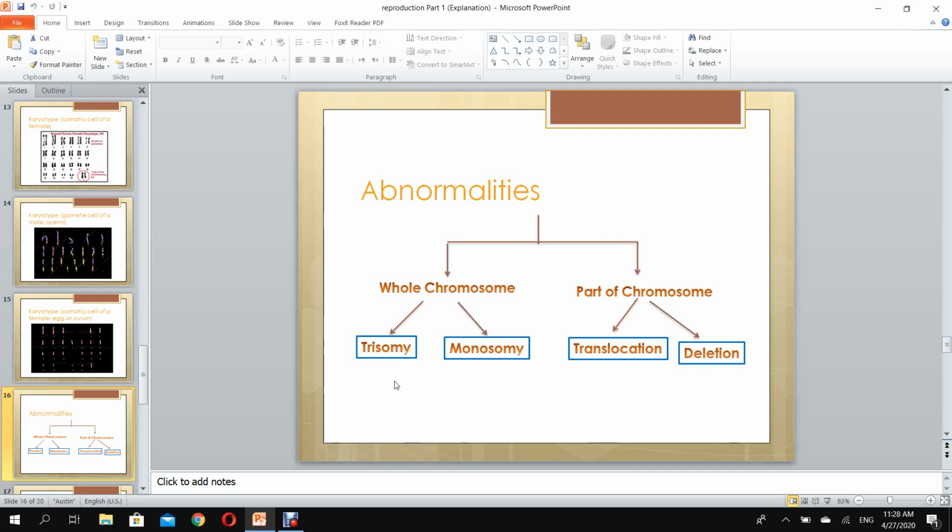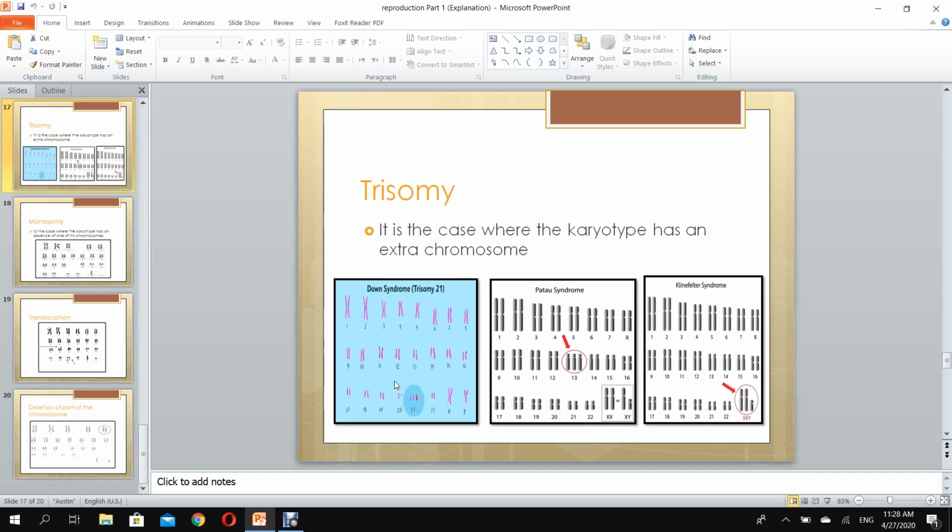If the case is trisomy, what do we have? What do we mean by trisomy? Tri means 3. So this is the case where the karyotype has an extra chromosome. So one of its chromosomes has an extra one. If I'm talking about a somatic cell, and this somatic cell is diploid, we have 2 copies of each chromosome. The chromosomes are found in pairs. In the case of a trisomy, the chromosome is not found in pairs, it is 3 copies of a chromosome.